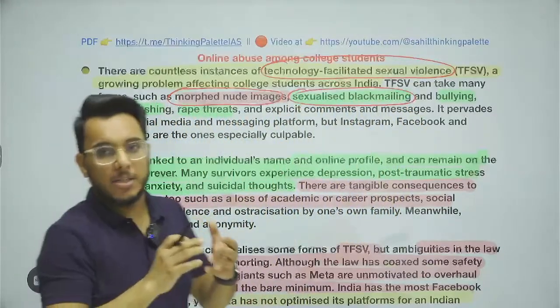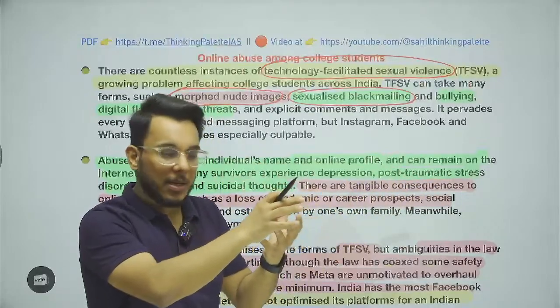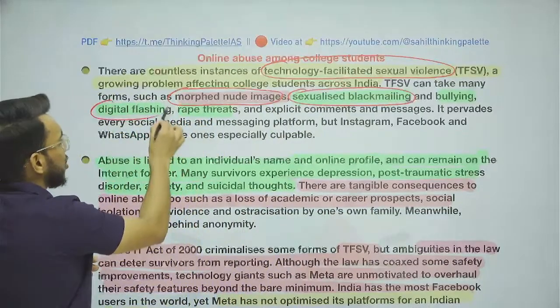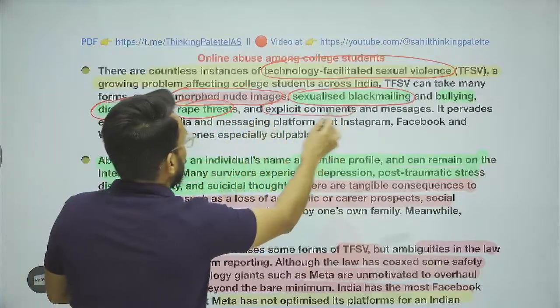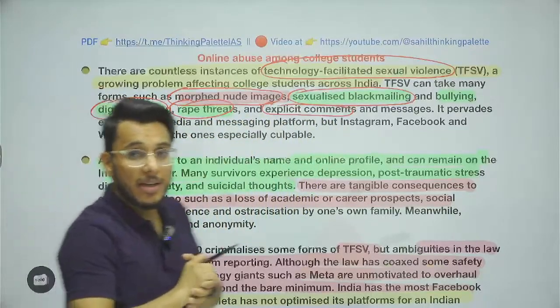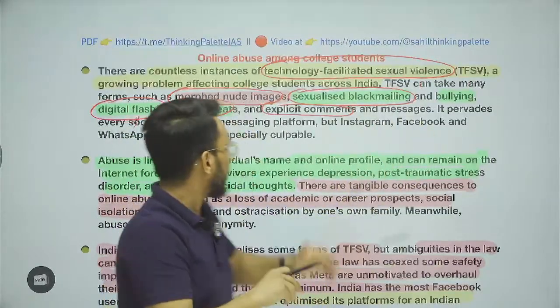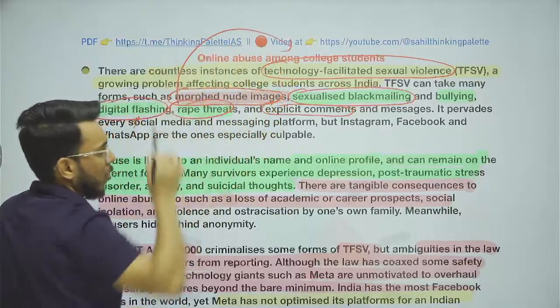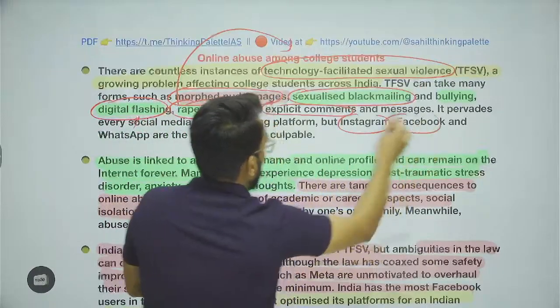For example, a person has access to some intimate photographs of a woman and blackmails that woman that I will leak these photographs. This is sexualized blackmailing. Digital flashing, rape threats, okay, sending them explicit comments. What is digital flashing? Often people send photographs of their private parts to women. That is digital flashing. Okay, rape threats, explicit comments, negative comments, all these are types of technology facilitated sexual violence which is committed a lot against women, particularly through the platforms of Instagram and Facebook.